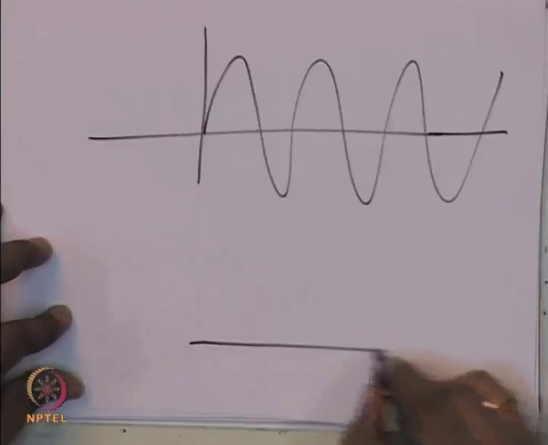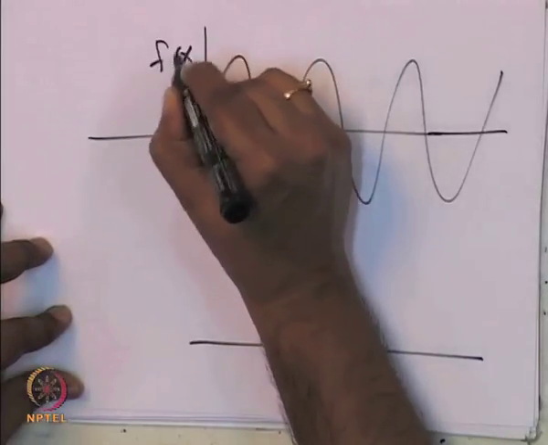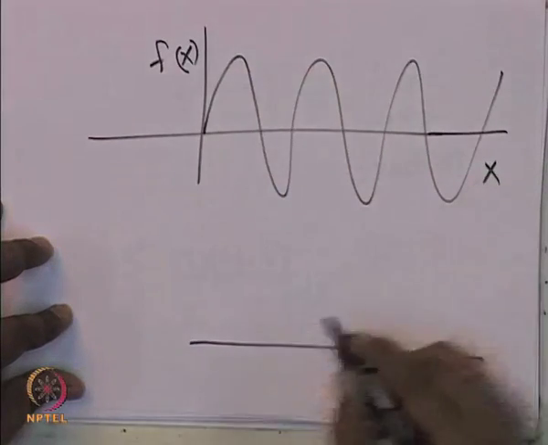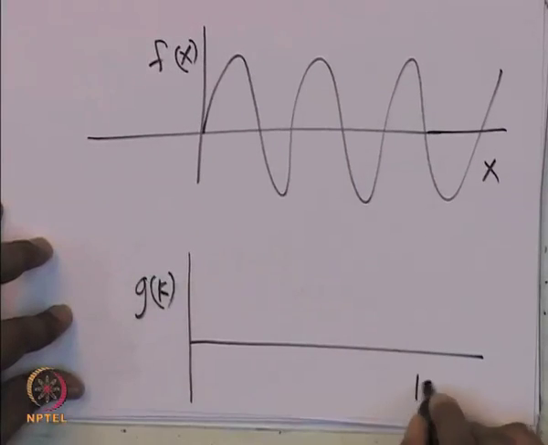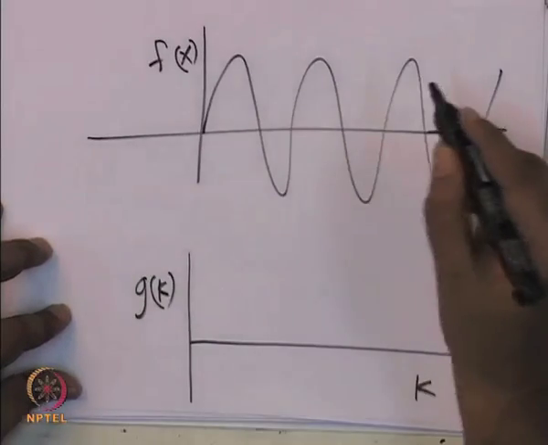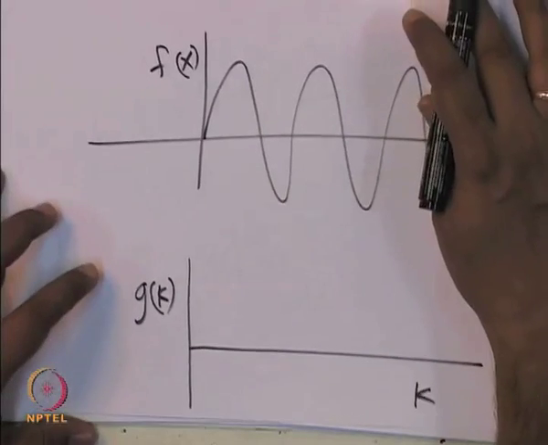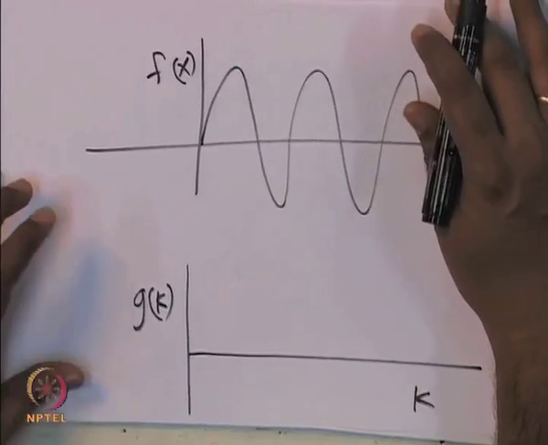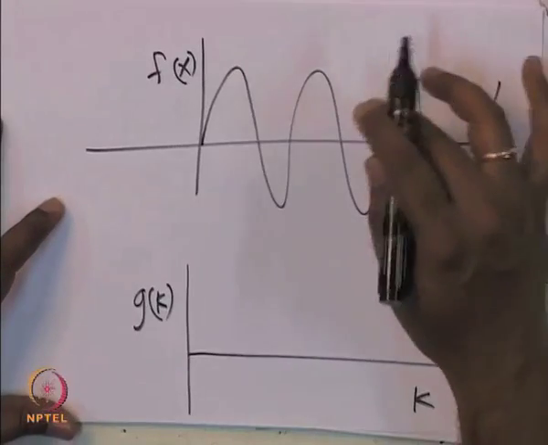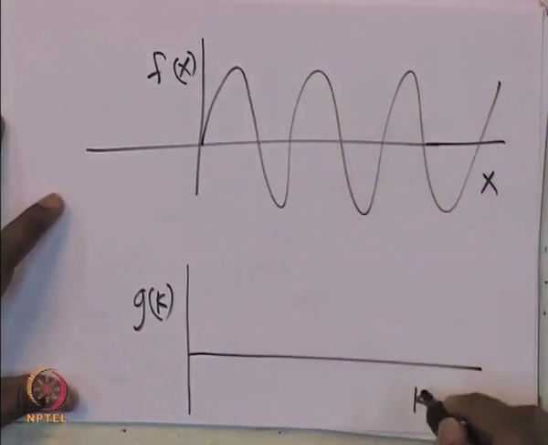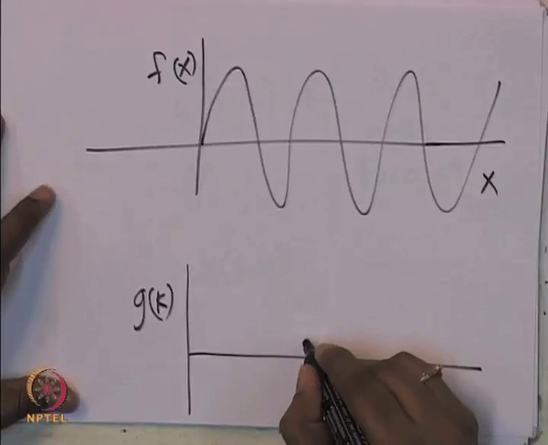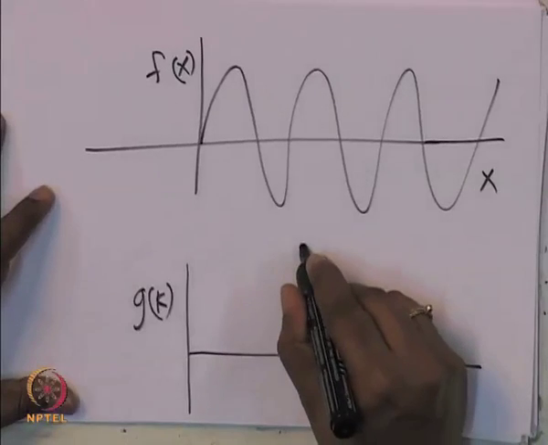Now, this is my f of x versus x. Now, if I plot my g of k versus k, so this is my f of x, which is cos kx plus i sin kx. I can plot the real part and imaginary part separately, but essentially it will look like a wave, and the Fourier transform of that is just one line.